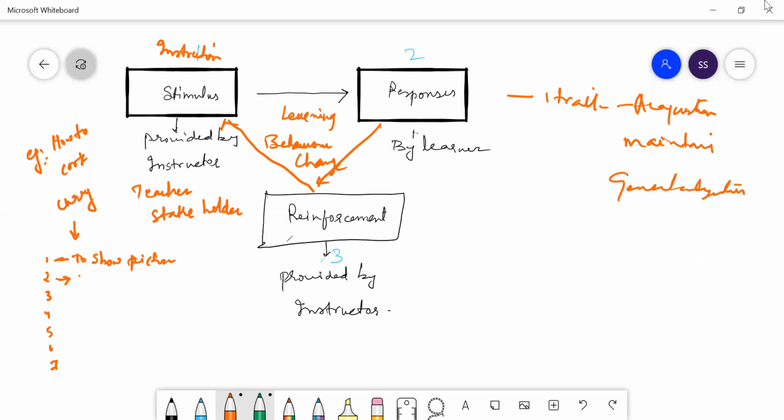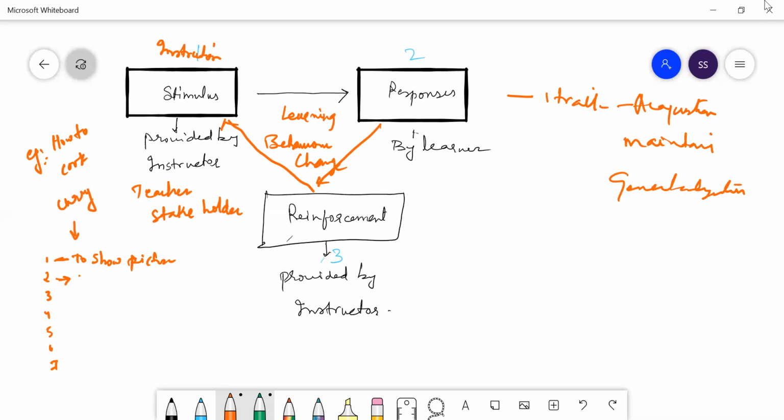Again, analyze the same thing. Practice. You can teach the same thing, or else you can go with another activity. In the other activity also, first is the stimulus only. But make sure that you practice one activity for at least a number of days, more than 10 days.